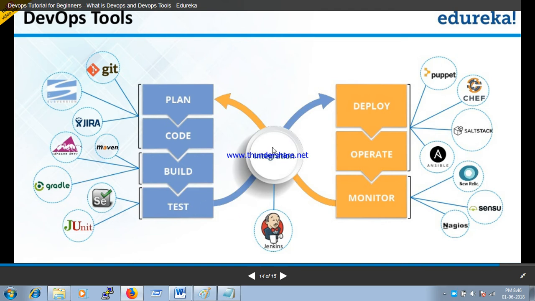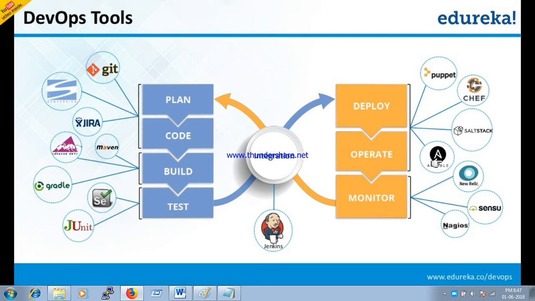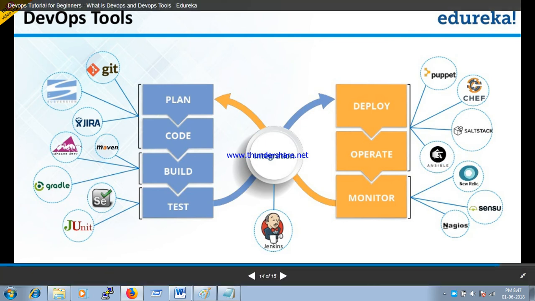After testing the code we can integrate it. For integration purposes we can use Jenkins. After integration we have to deploy the code. For deploy and operate we can use this kind of software: Puppet, Chef, SaltStack, Ansible. In a further tutorial I am going to explain Ansible for you guys. And after this whole process is done, we have to monitor the applications to see exactly how our code is working. So to do that we have to monitor it.